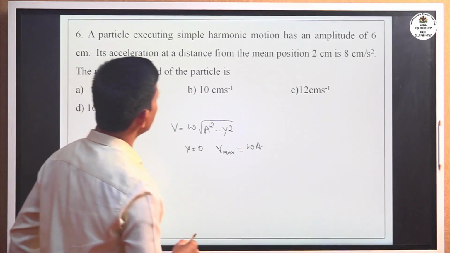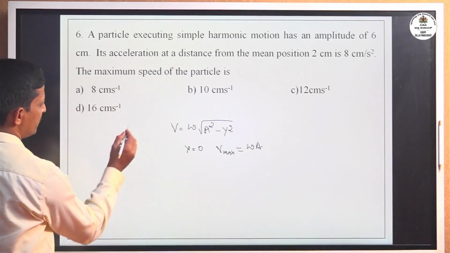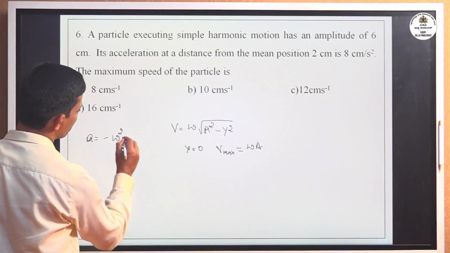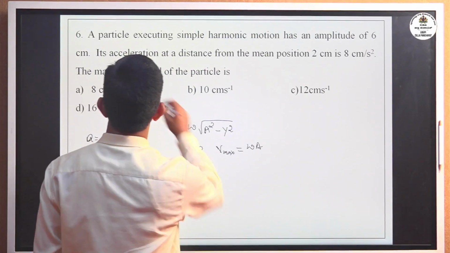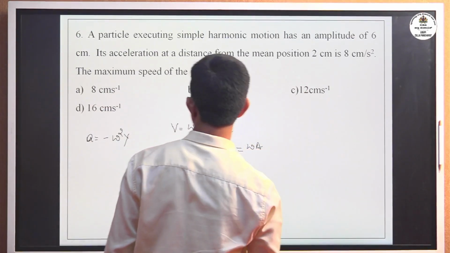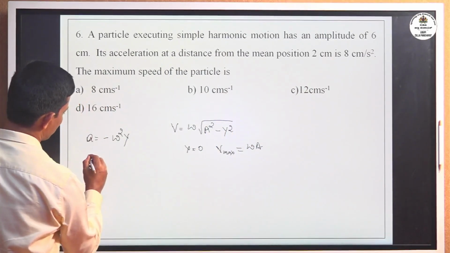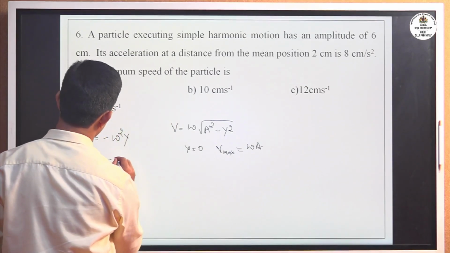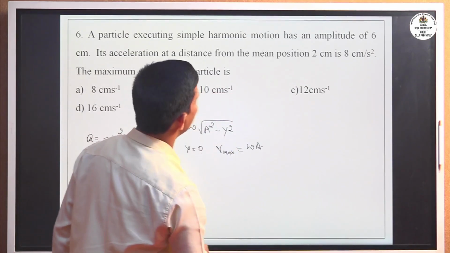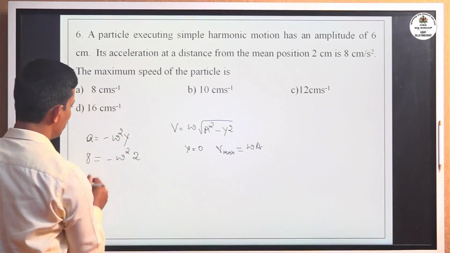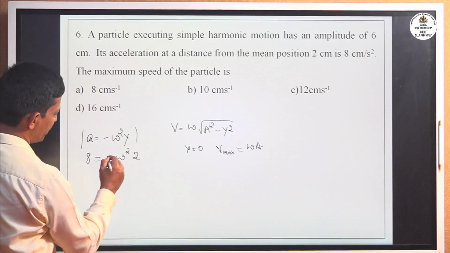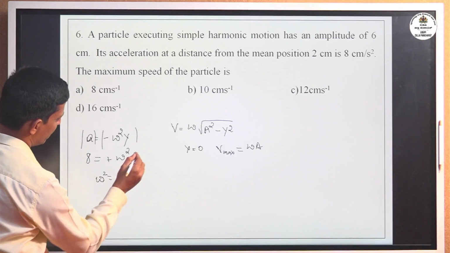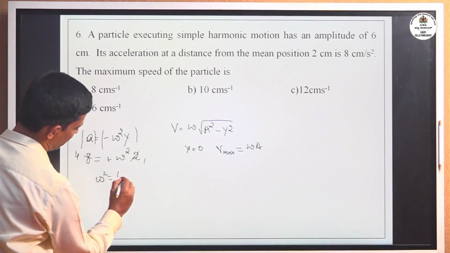But here acceleration is given. Acceleration expression for the oscillating body is a equal to minus omega square y. Here the acceleration at 2 centimeter from the mean position is 8 centimeter per second square. Minus omega square y, y is 2 centimeter, or you can consider only the magnitude, then 8 equals omega square into 2, or omega square equals 4.